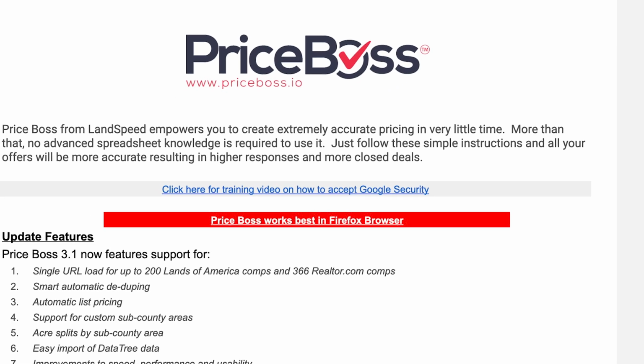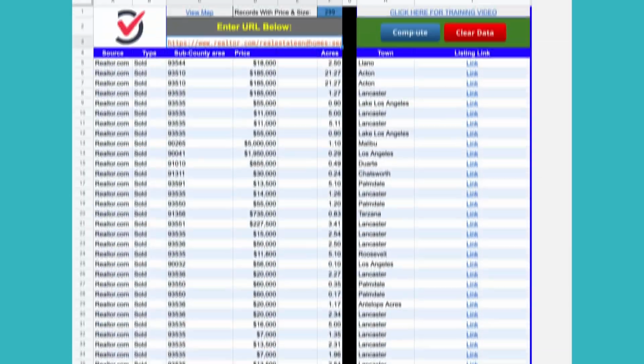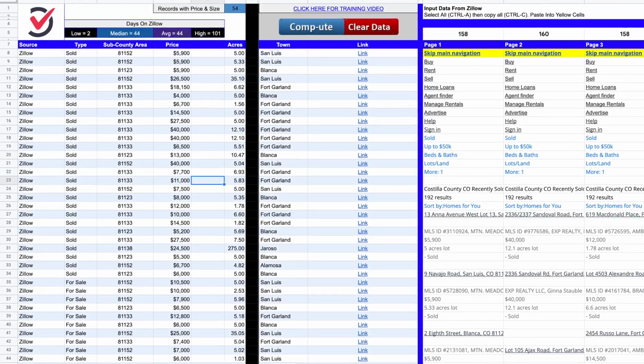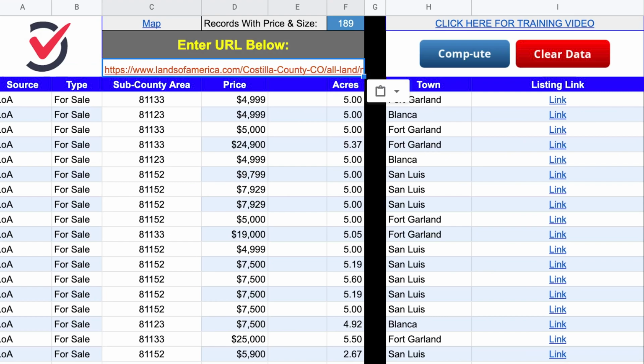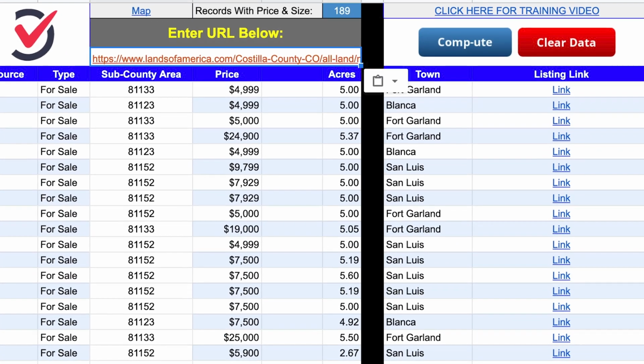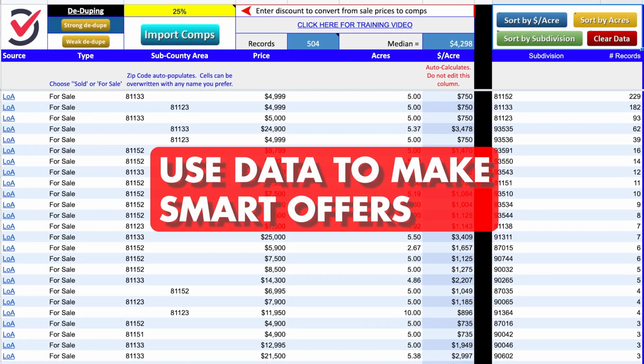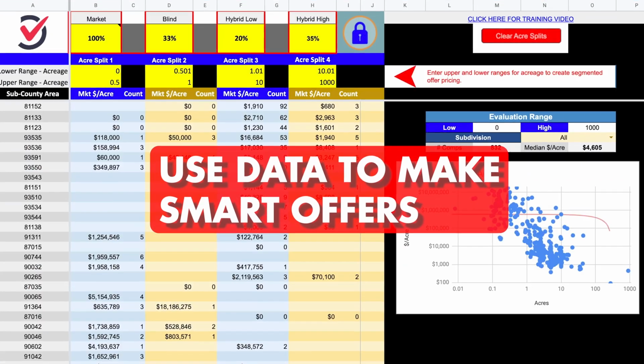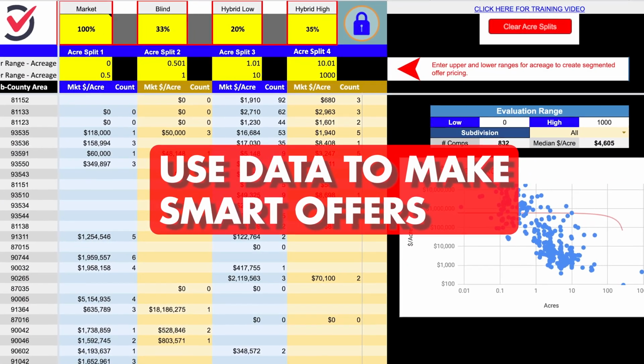And the whole system is built on a series of Google Sheets that work together to run the calculations and give you usable data on the back end, which you can use to make offers on individual properties or put together blind offer campaigns or range offer campaigns and actually a lot of other cool stuff.